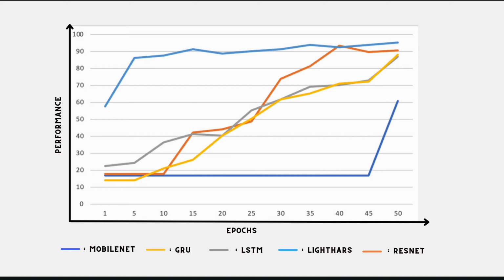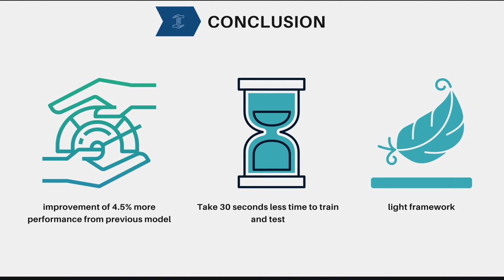So now I would like to end by emphasizing the main points in this work. A novel lightweight framework for human activity recognition is proposed. The proposed cost-effective Light HRS reflects improved human action recognition accuracy. It shows a significant improvement of 4.5% in terms of performance, and it takes a minimum of 30 seconds less for training and testing time. Light HRS requires fewer parameters compared to the existing ones.